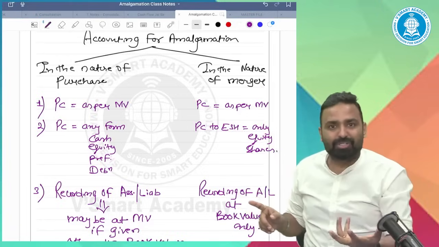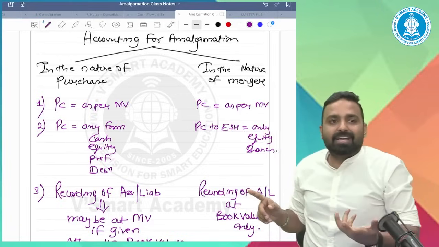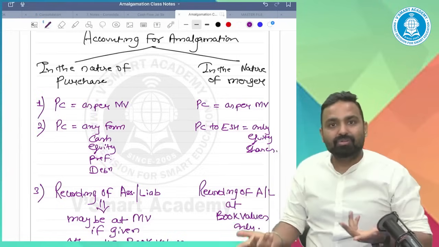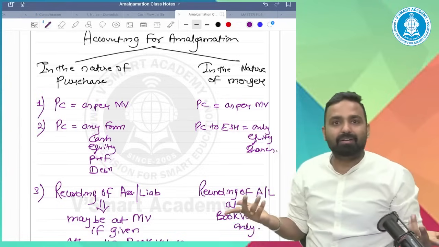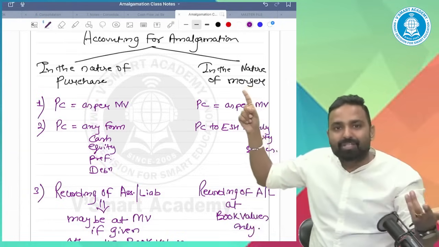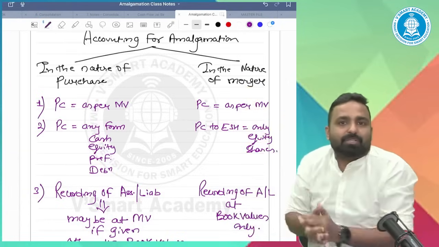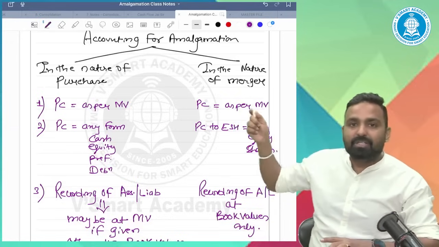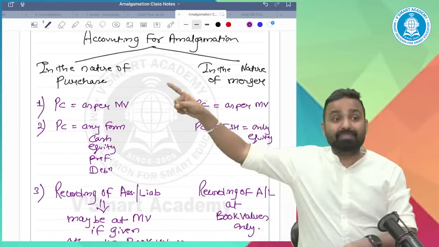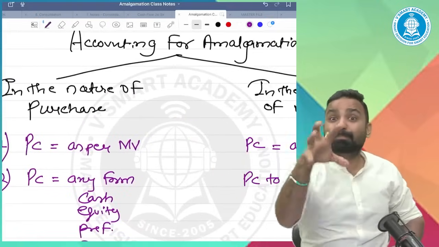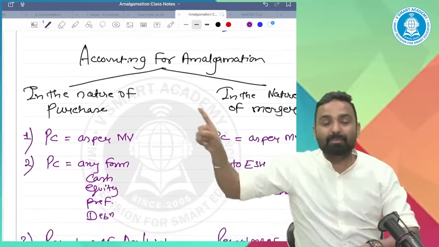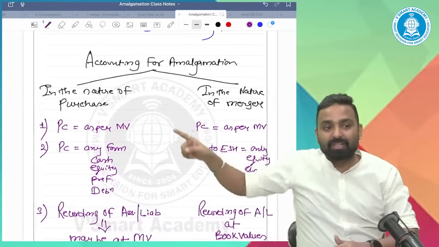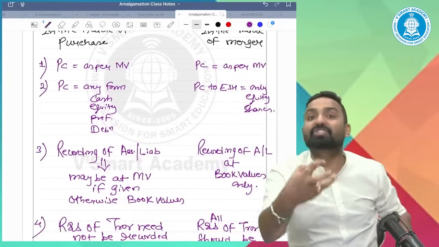This is the thought process of AS14. AS14 says when there's a common control, then why change the values? Let the values of balance sheets before amalgamation be the same after amalgamation. This is the basic structure you have to understand as far as amalgamation in the nature of merger. But when there's a dominance, like I purchased you, the asset liability could be at market value because I purchased it.